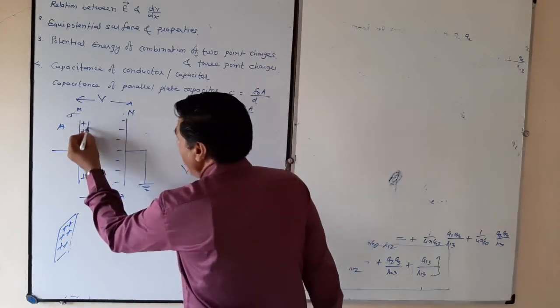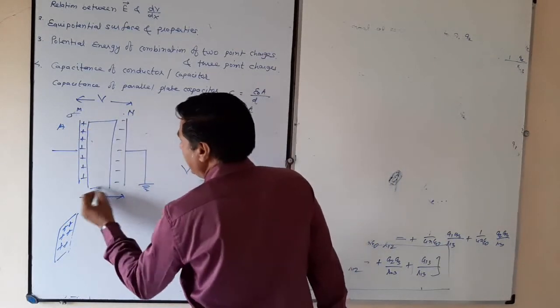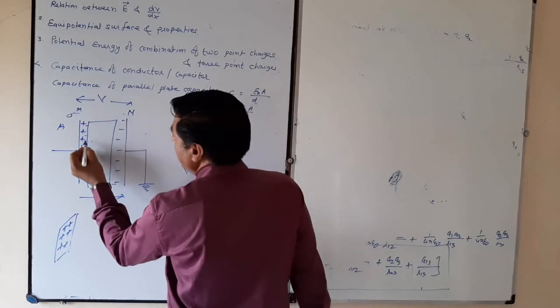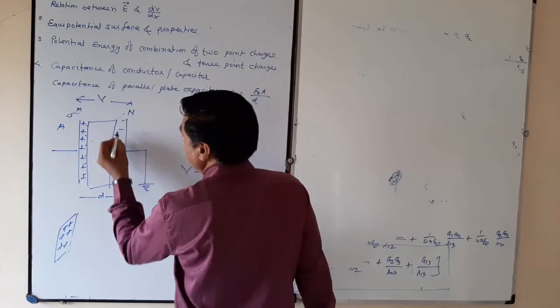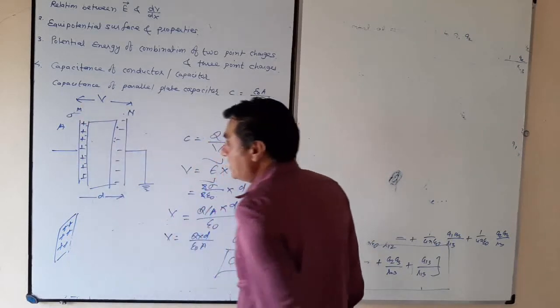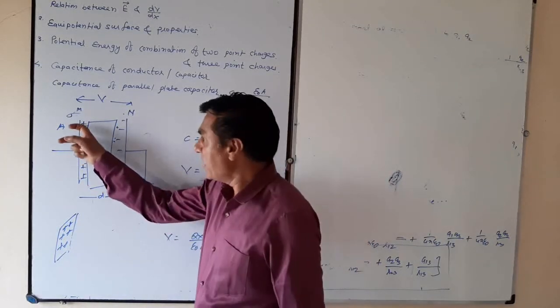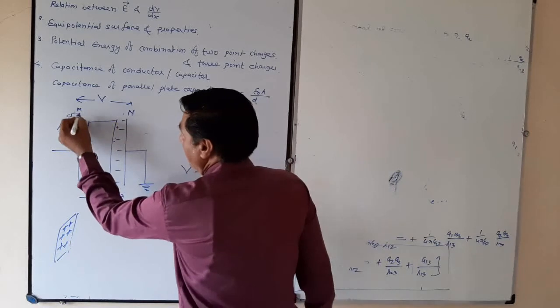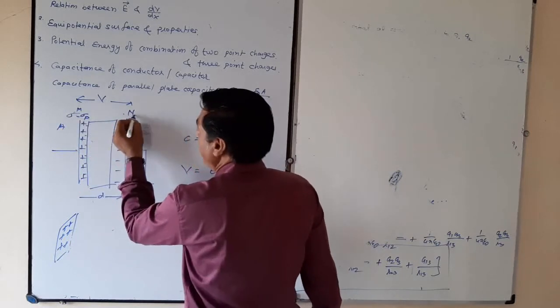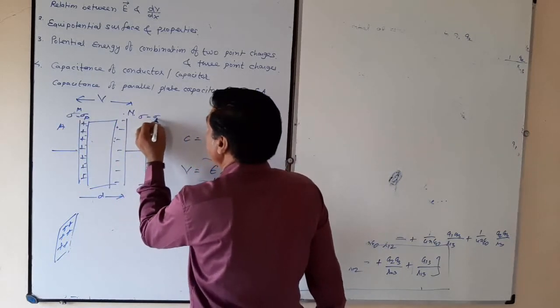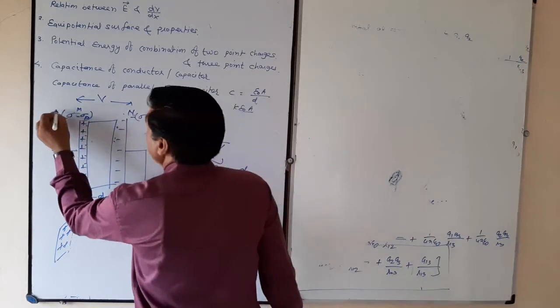But if there is a dielectric medium inside it, what will happen? Minus charge is induced on one side and plus charge on the other. Due to this polarization of the dielectric medium, the surface charge density at the plate becomes sigma minus sigma P, and at the other sigma minus sigma P, negative on one and positive on the other.